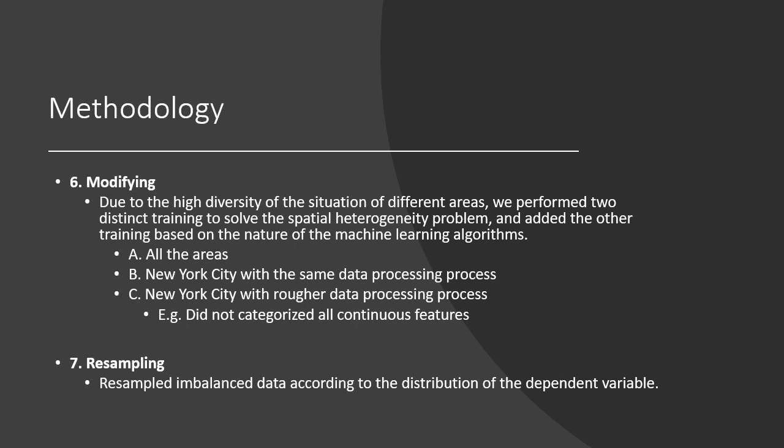Also, due to the property of XGBoost and LightGBM that they separate and categorize the data very well, we tried training some models for New York City's accidents with a rougher data cleaning process. This time, we only categorized weather type and calculated the duration of the accident in minutes. We noticed that the data is imbalanced according to the severity. Severity 1 only has a few records, and 3 has too many. So we tried to resample the data to get a more balanced dataset as well.